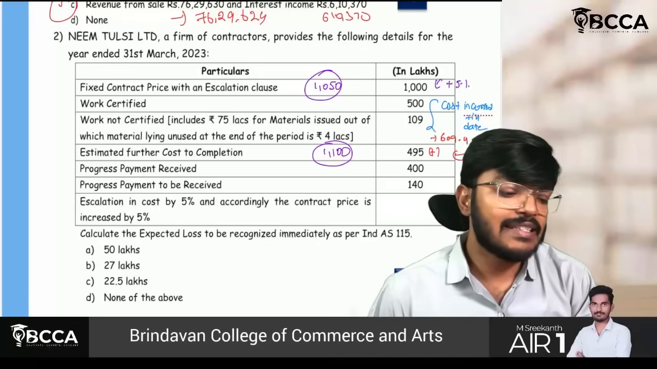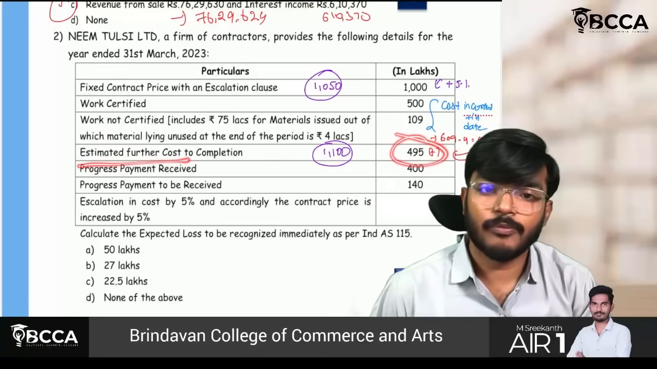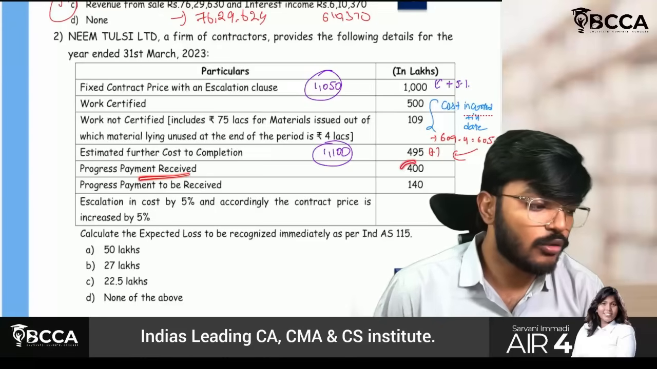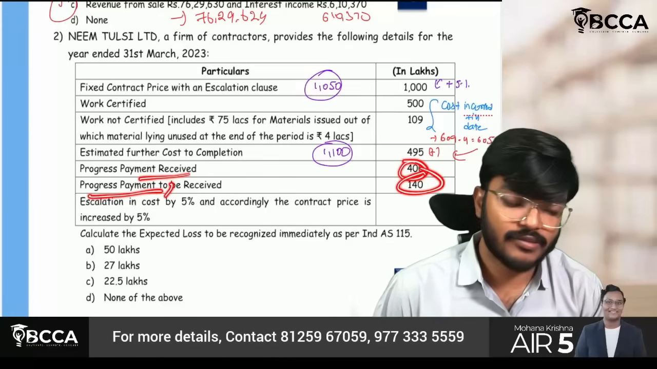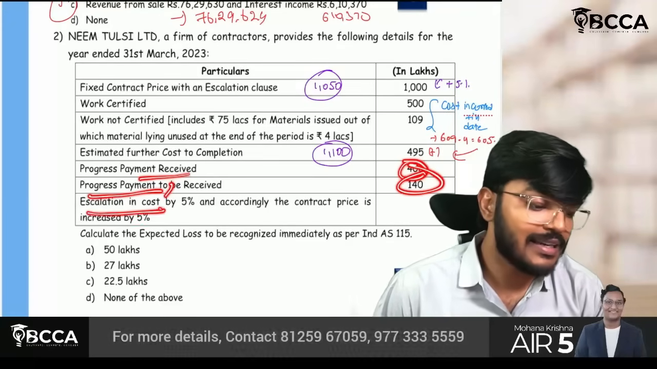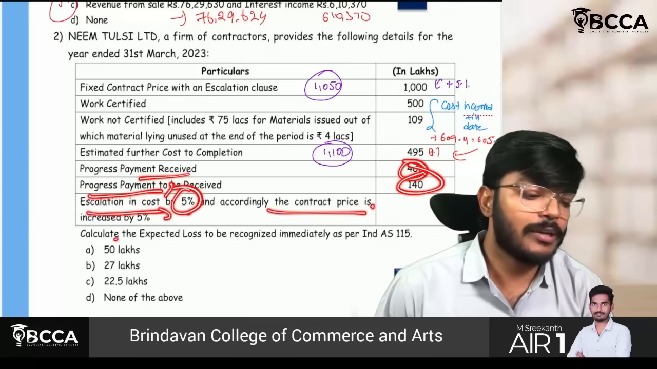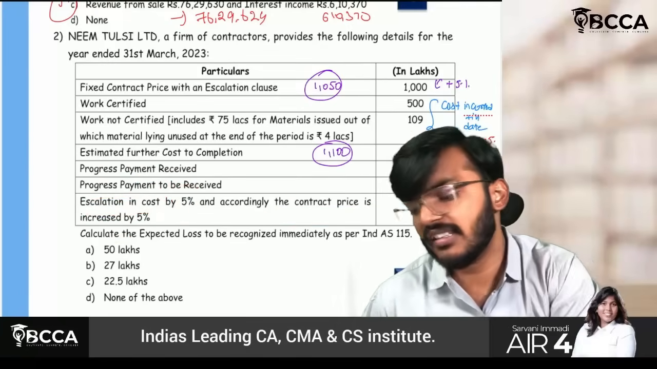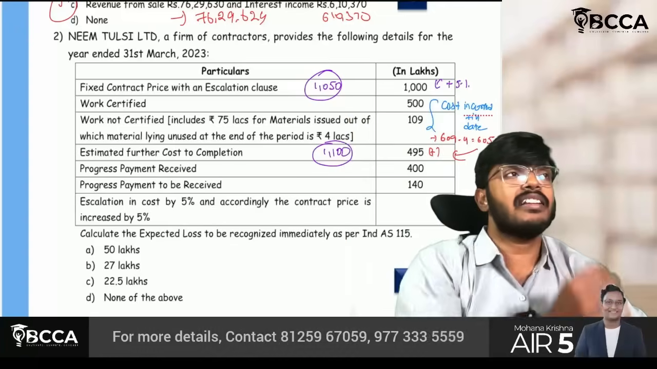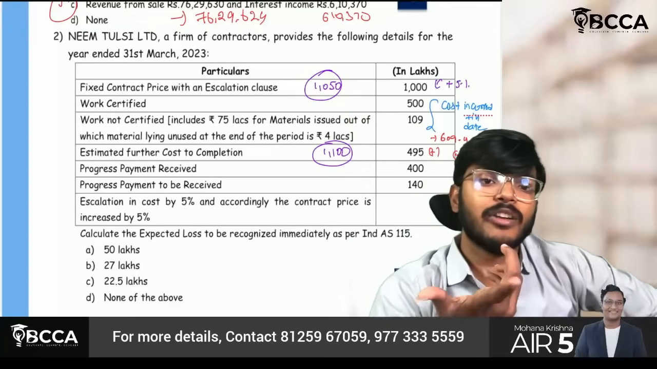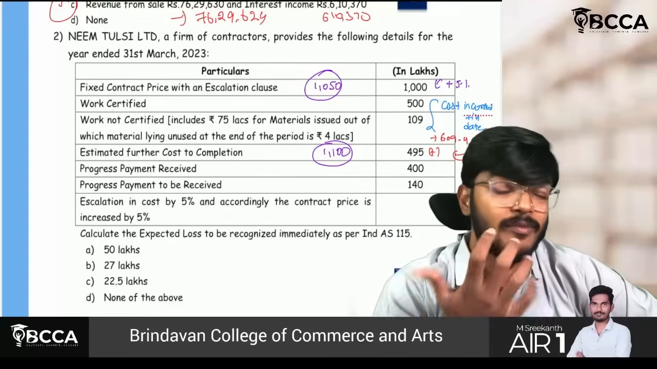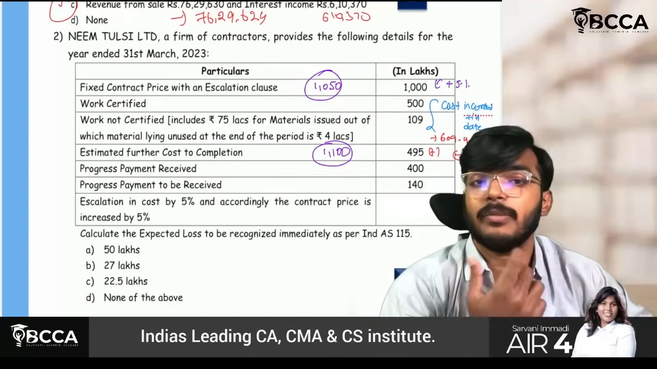Okay, fine. Estimated further cost is 495. Progress payment received is 400 and progress payment to be received is 140. Estimated escalation in cost by 5% and accordingly the contract price is increased by 5%. So first of all, what is this escalation? Escalation is nothing but, see, these contracts will generally be done based on the estimation only.